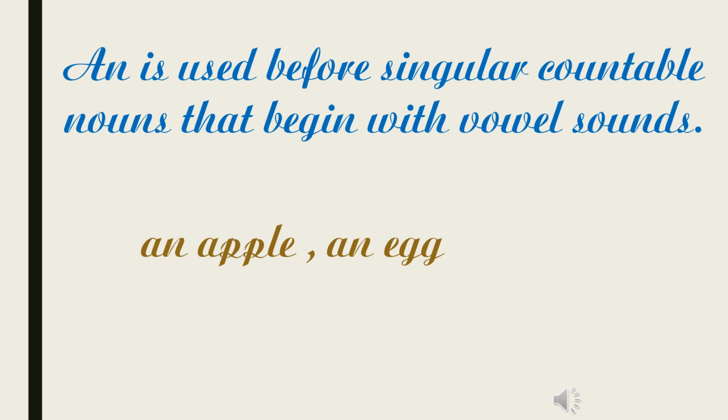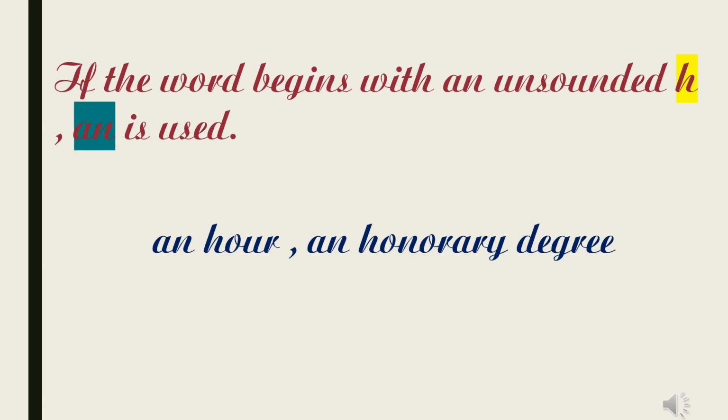An is used before singular countable nouns that begin with vowel sounds. We already said a is used before consonant sounds. Here an is used before vowel sounds. Example, an apple, an egg. If the word begins with an unsounded H, an is used. If the word begins with the letter H, but it is silent, we use an before it. Example, an hour, an honorary degree, etc.